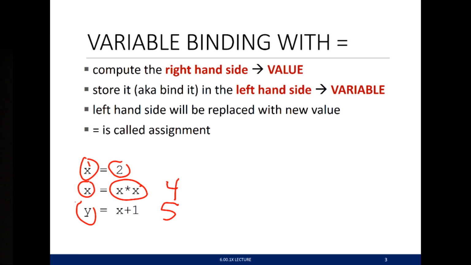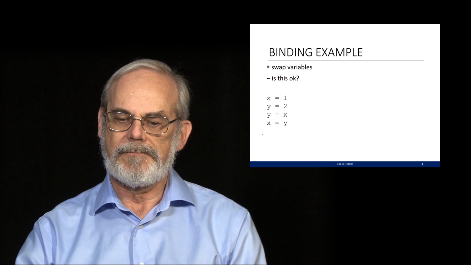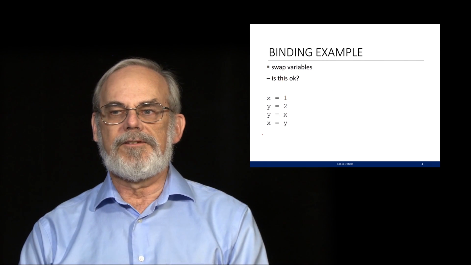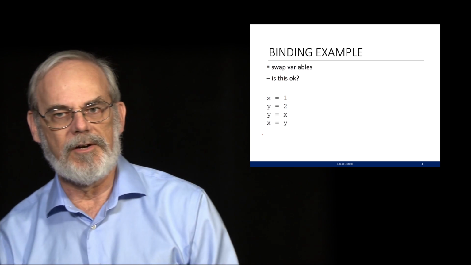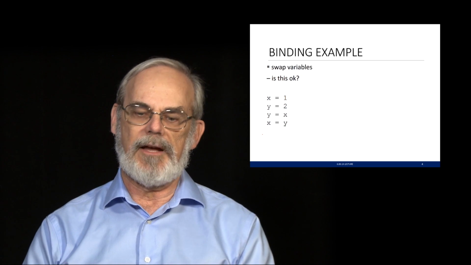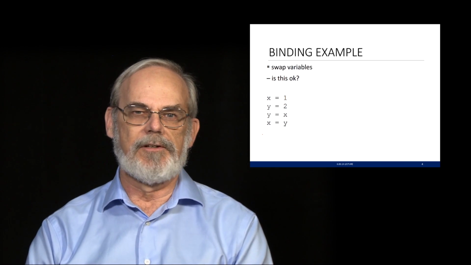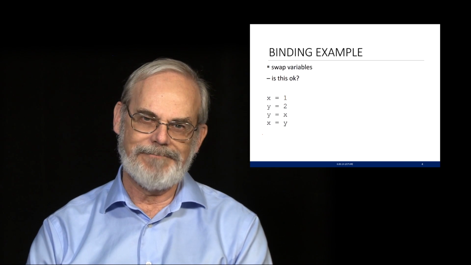Equal sign does the assignment. It creates those bindings for us. And as I just said, we're going to always compute the value first and then override the name if that value is actually used, or rather, if that name is used as part of the expression to get the value. You might think this is pretty straightforward, but we need to be careful about the order in which things are done. Suppose I've got two variables named x and y, and I want to swap their values. The little sequence of expressions here looks like it should do the right thing, right?